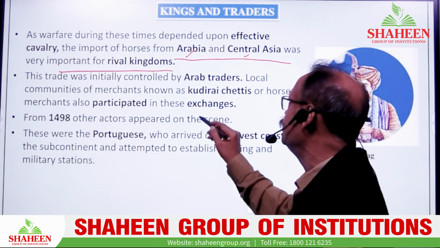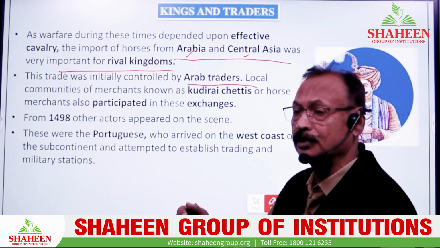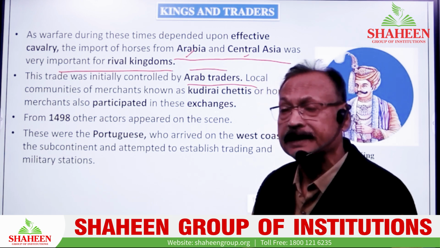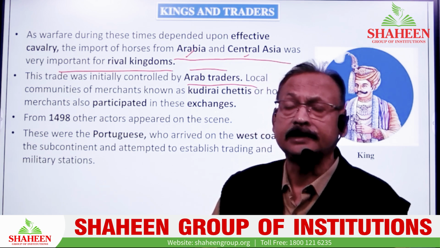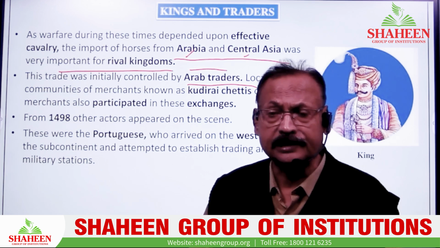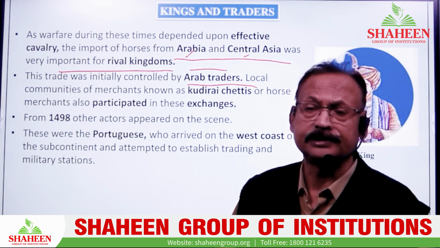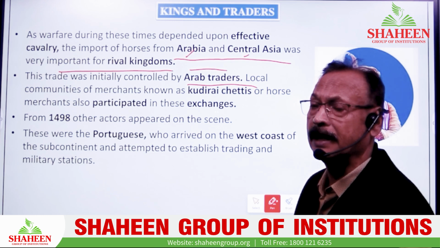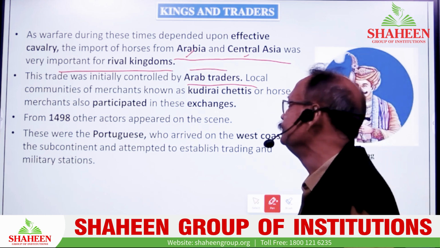This trade was controlled by Arab traders. What I told you, the western coast was controlled mainly by whom? Arab traders. And the Arab traders were patronized. They were given big respect, and given a big tradition to continue the trading activity. This trading activity from the western coast to Central Asia was very flourishing during this time. This shows that the maritime activity of the Vijayanagar Empire must have been very strong, very much flourishing. Now come to the point.